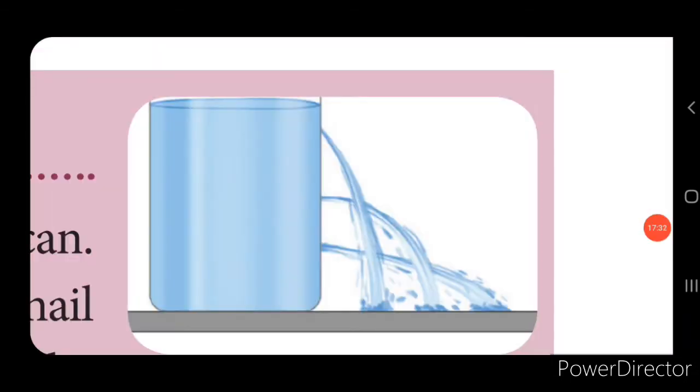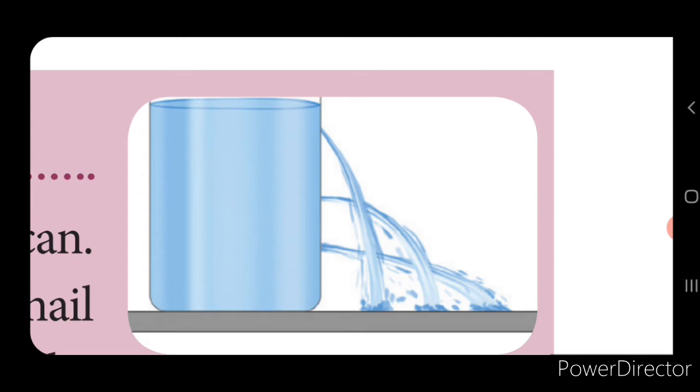Now look into this picture, children. Here this activity explains how the pressure depends upon the depth. Here you can see a plastic container and you are making holes with nails in a vertical column from top to bottom. You are making three holes, one at the top, one in the middle and the last at the bottom of the container, with a little height. Now if you fill the can with water, what will happen? Here you can compare the speed of the water.